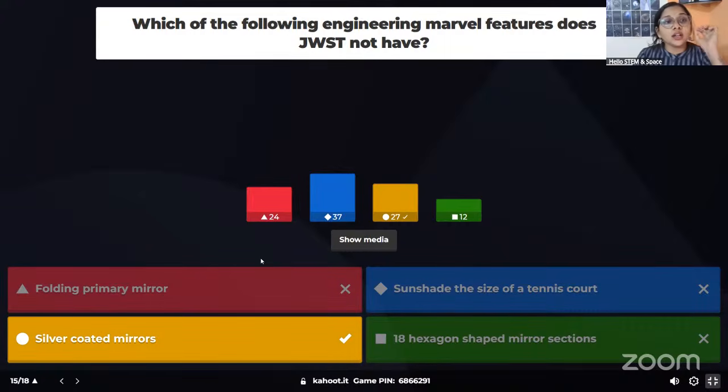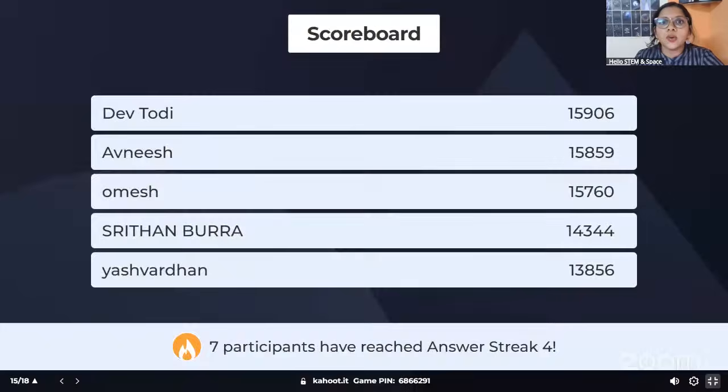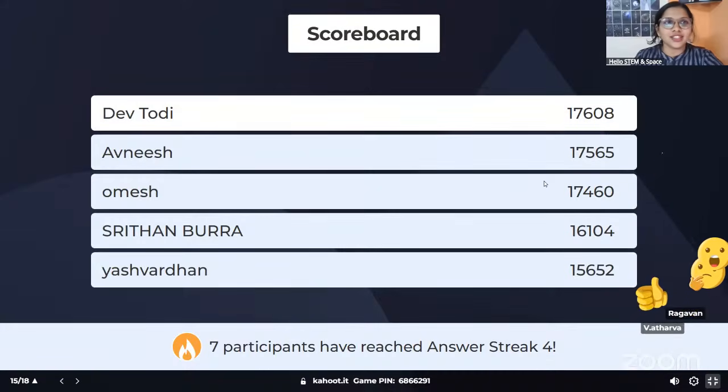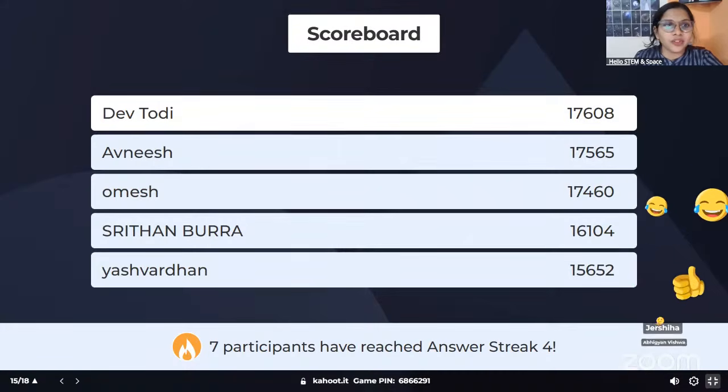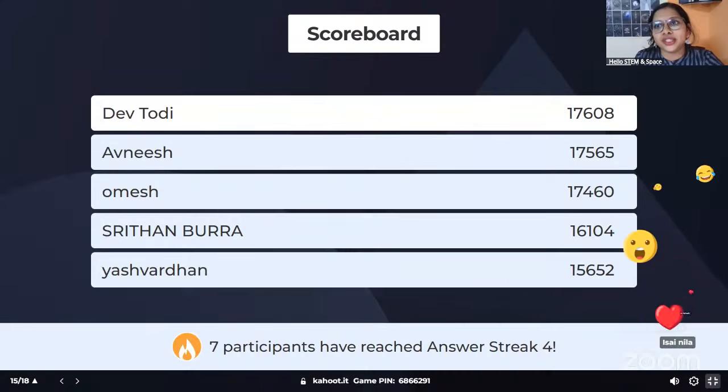Now the correct answer is silver coated mirrors, because JWST had gold coated mirrors. The mirrors were made of beryllium and coated with gold for high reflectivity. So JWST has gold coated mirrors, not silver coated mirrors. Let's see the scoreboard again. There is no difference. It's still the same. So good job, everyone. You guys are holding your position.